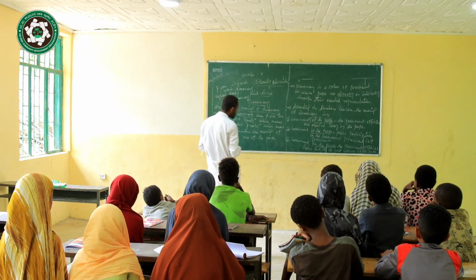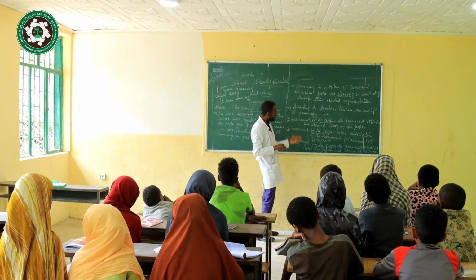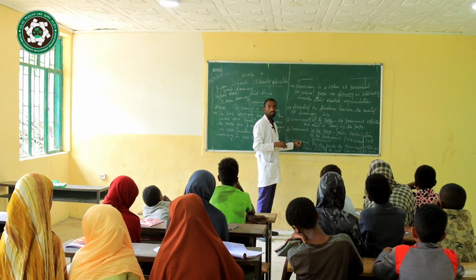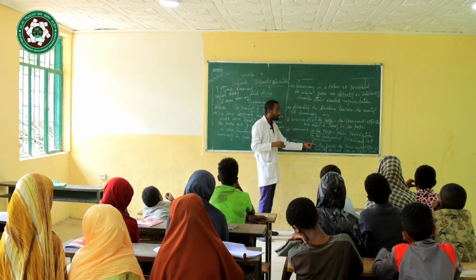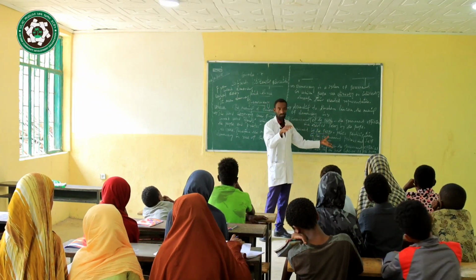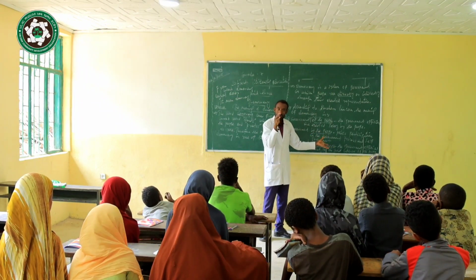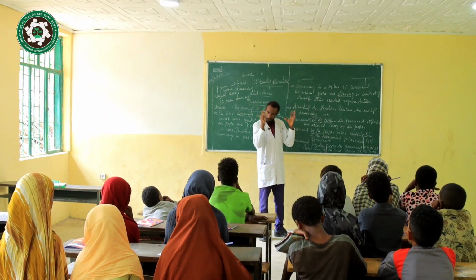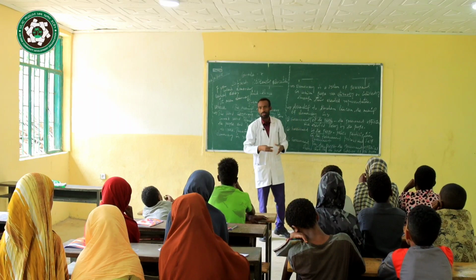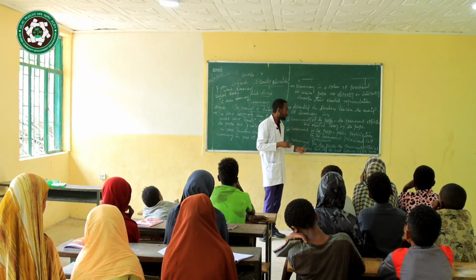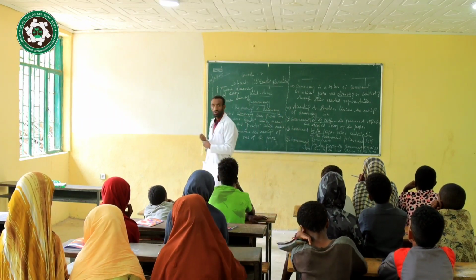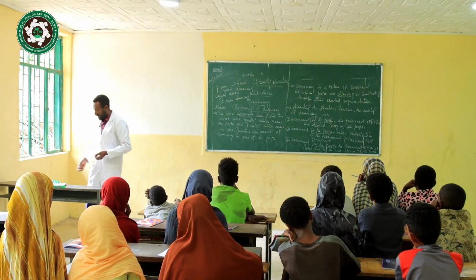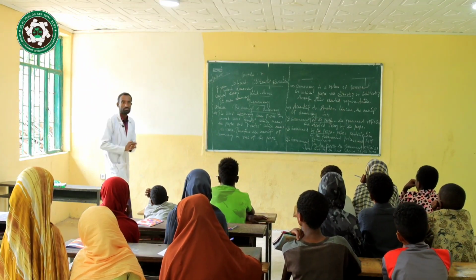The last one: democracy, according to Abraham Lincoln, is government for the people. For the people means the government officials should do good things for the society, or perform their tasks for the interest of the community. It's clear for you. So this is enough for you. If you have any questions, you can ask, unless it's enough for you.